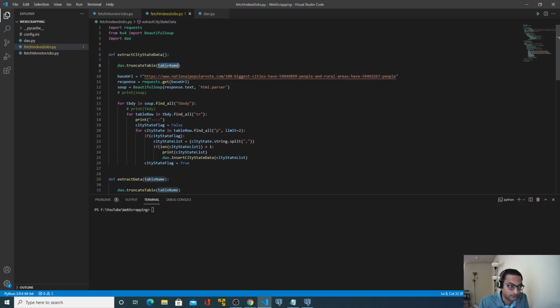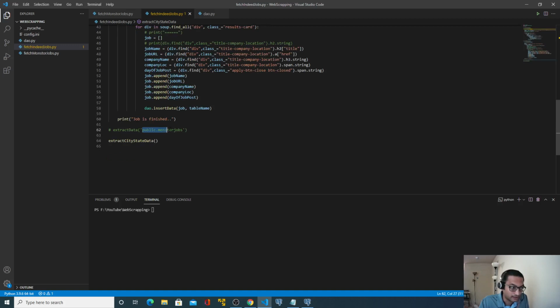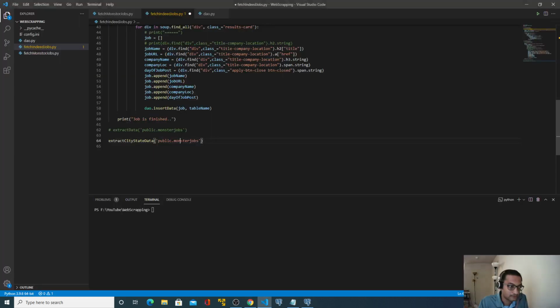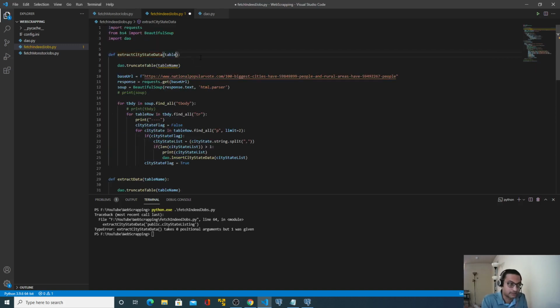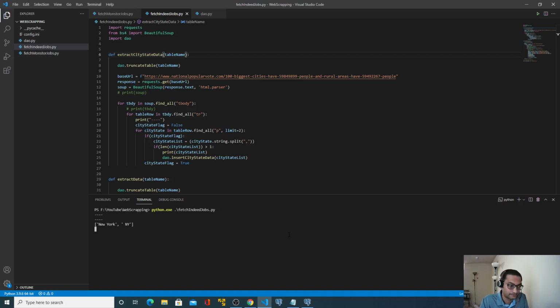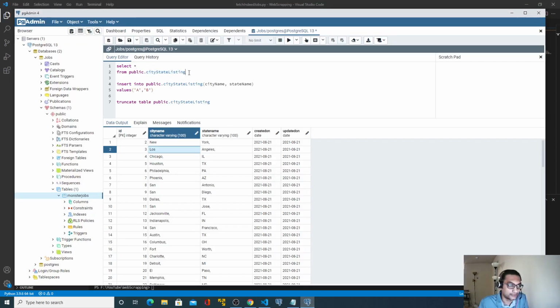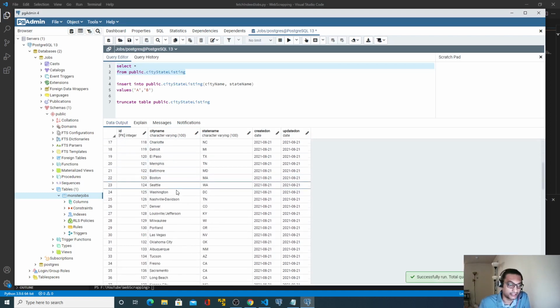insertion. So for the table name, I can pass this one, and let me grab the table name. Okay, so let's run this again. Fetch Indeed jobs. It failed. Okay, I need to pass this table name as a parameter. Okay, it's running something. Okay, so if I run this again, perfect. Now our data is clean.